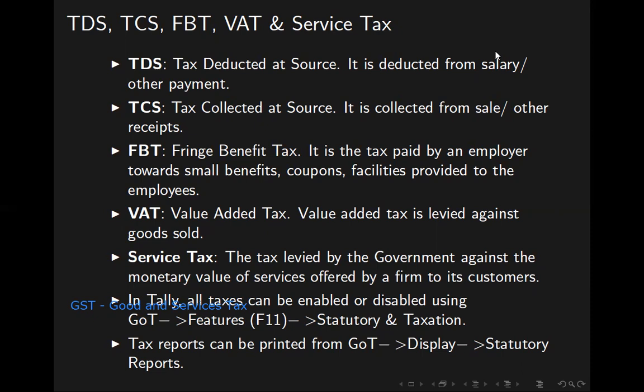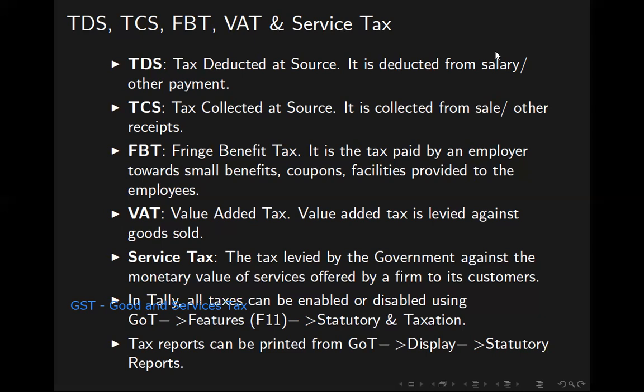GST is normally divided into two components. One is the CGST, the other one is the SGST. One half goes to the central government, the other half goes to the state government. For food items, they charge about 12% towards GST. 6% to the central government, 6% to the state government. Dress is covered under essential items. They charge only 5% for dress. 2.5% to the central government, another 2.5% to the state government.